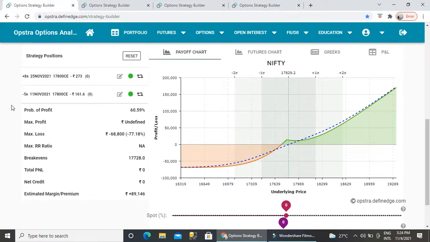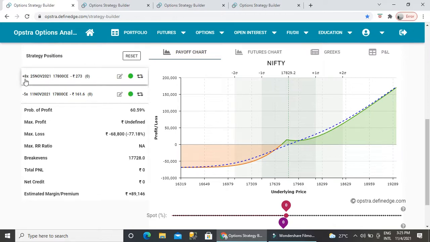This kind of strategy will give the advantage of having buy as well as the advantage of having sell, since it's a combination of both.